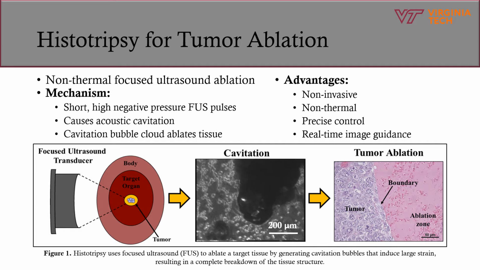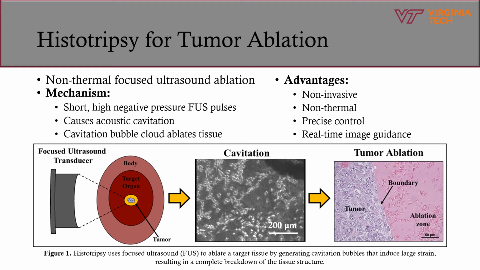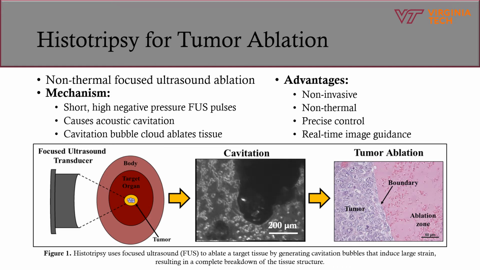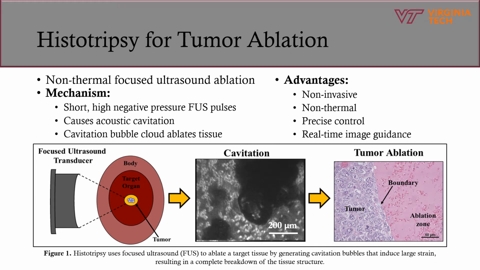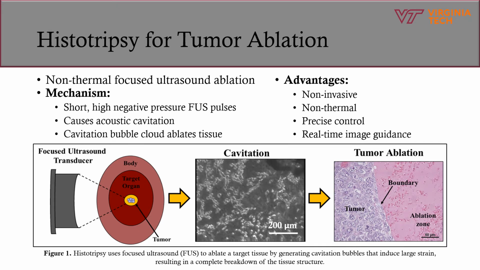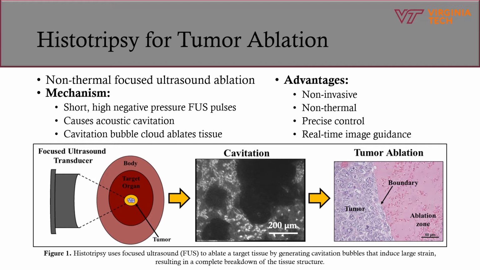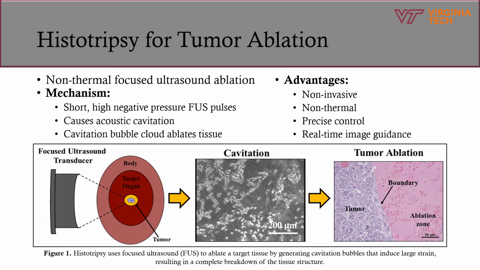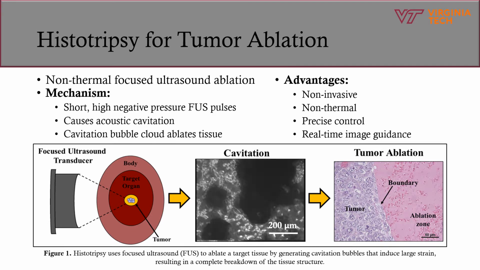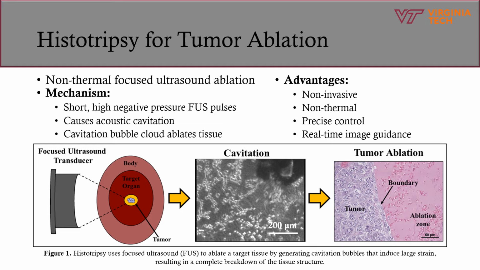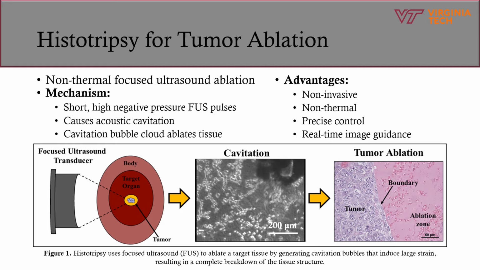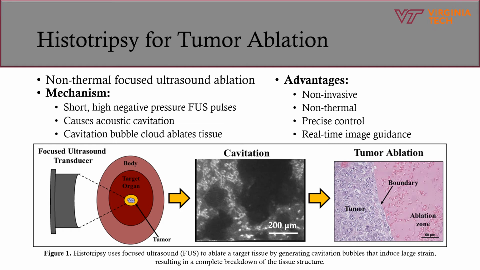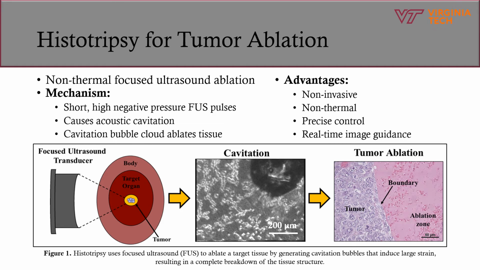Figure 1 provides a visual of histotripsy's mechanism. On the left, a focused ultrasound transducer is seen. From this transducer, short, high-pressure pulses are sent and focused inside a target organ or tumor tissue. These pulses generate a cavitation bubble cloud, shown in the center, which expands and then violently collapses to mechanically ablate tissue. On the right, an example histological analysis of tumor tissue treated with histotripsy is shown. Notably, a clear boundary is observable between ablated and non-ablated tissue.